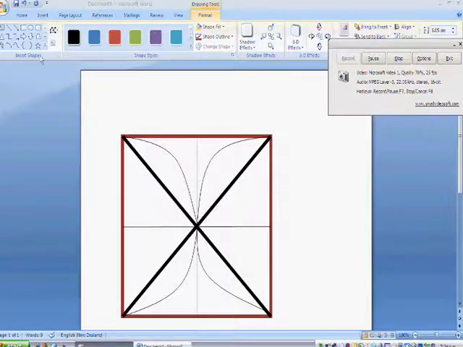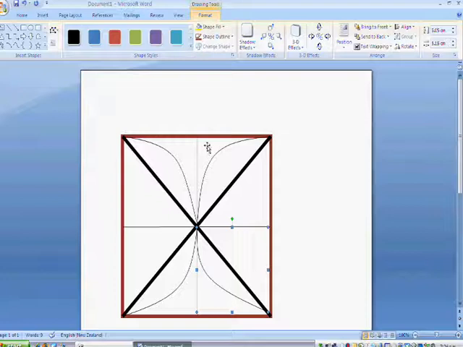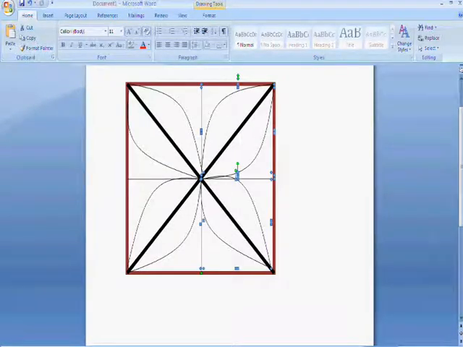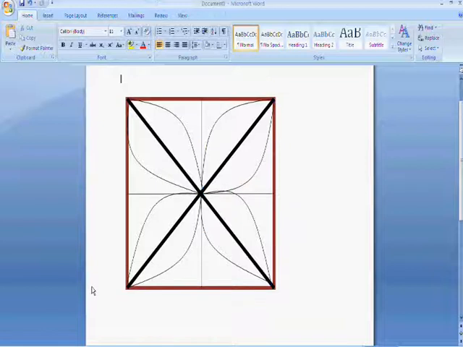Our next step is to use the same tool again, and using these diagonal lines as lines of symmetry, we're going to put in a reflection. Click, click, click, click. We're going to do that in each of the squares, and it should look something like this.